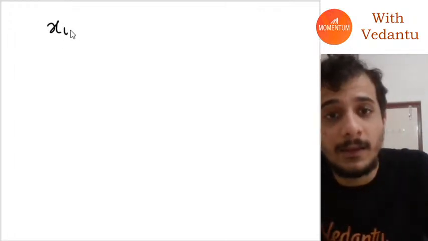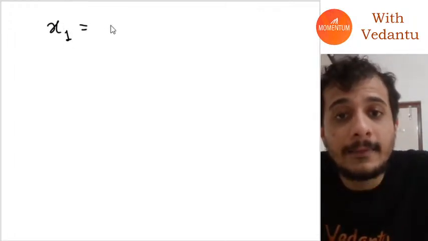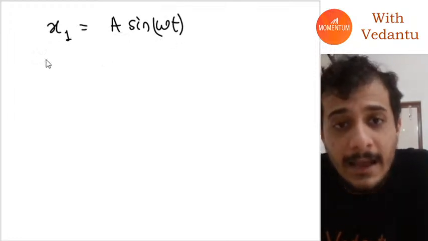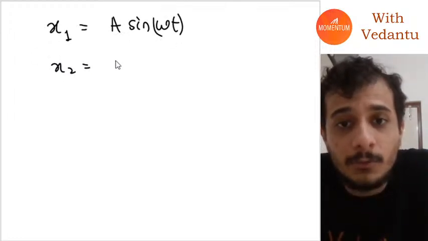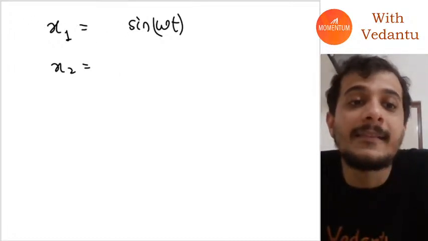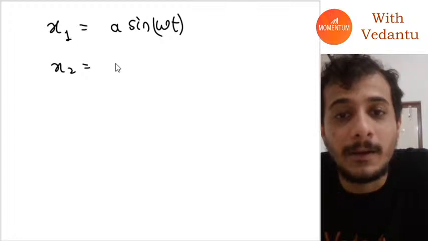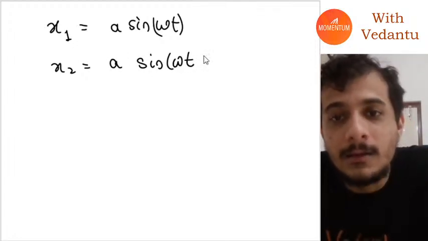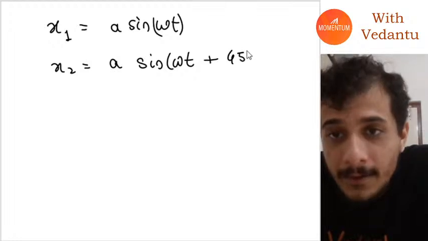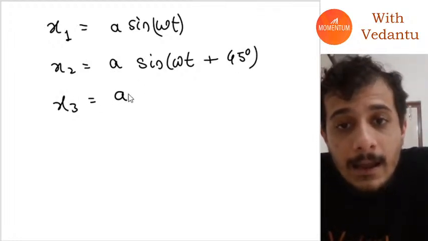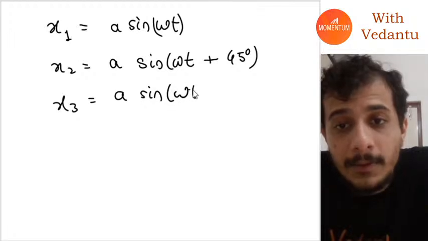Let's take x1 as A sin omega t. Then x2 will become, first of all, it's not A sin omega t, I'm sorry, it's small a sin omega t. If you could chat me, say sir, amplitude is not A, it's small a. Let me do that first. Plus 45 degrees. And x3 can be written as A sin(omega t plus 90 degrees).